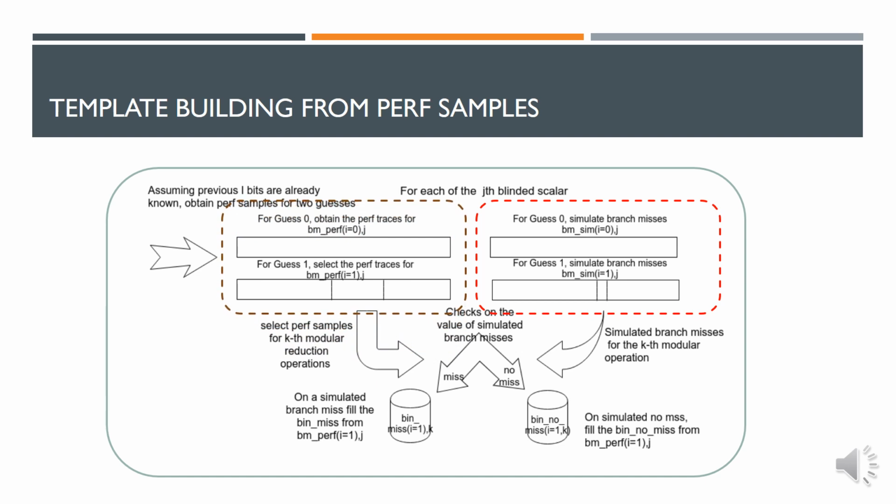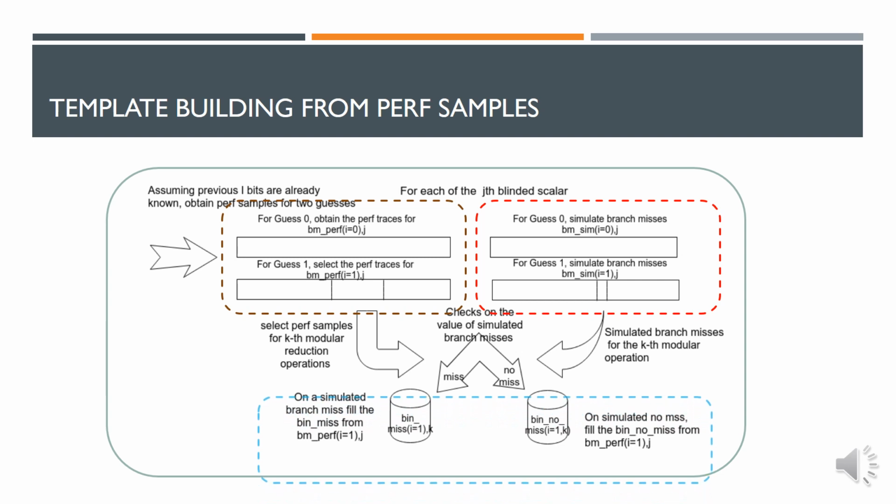So, for each of the 2 guesses, the adversary simulates the branch misses corresponding to all subsequent modular reduction function calls for the ith bit of the jth blinded scalar. To do so, the adversary uses the b-bit predictor model and generates a trace of simulated misprediction branch sequences.